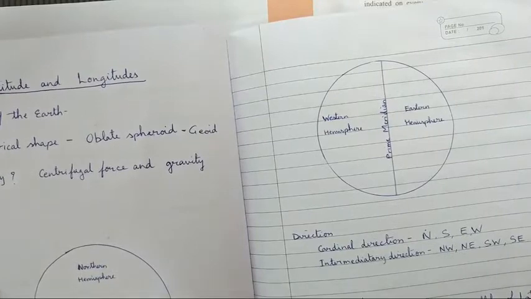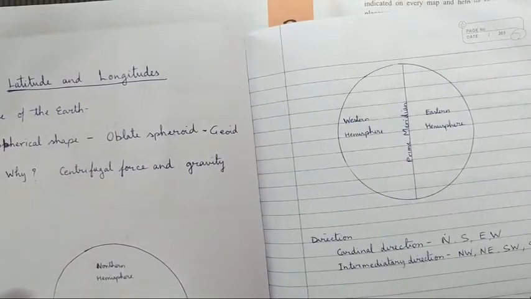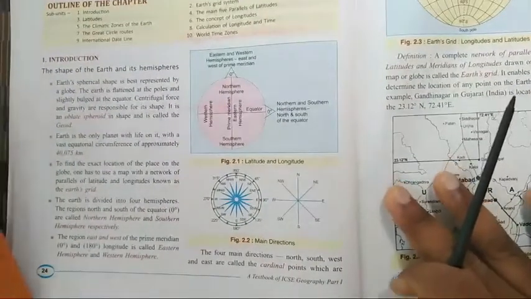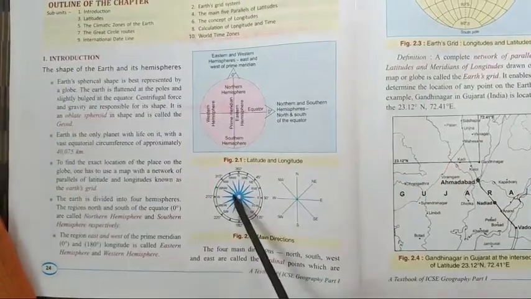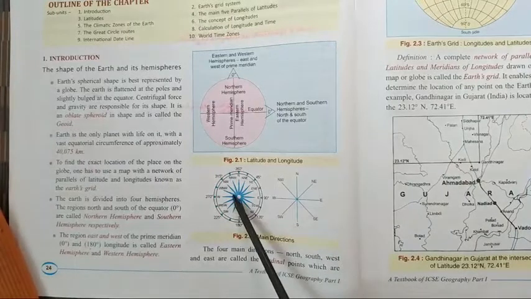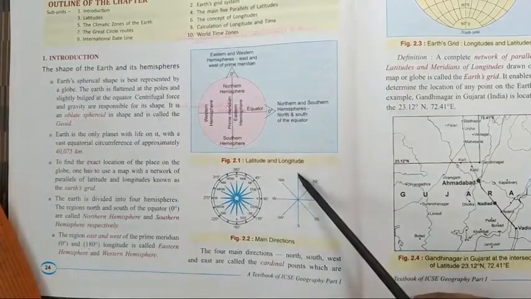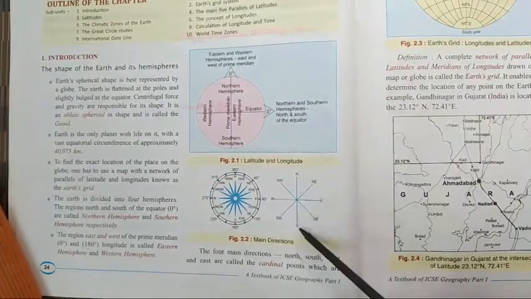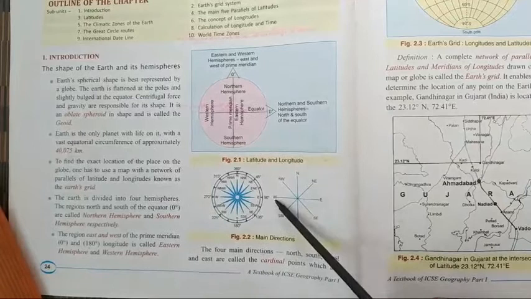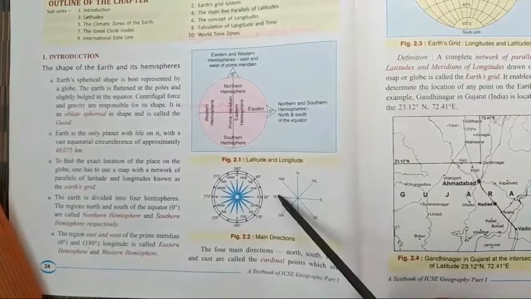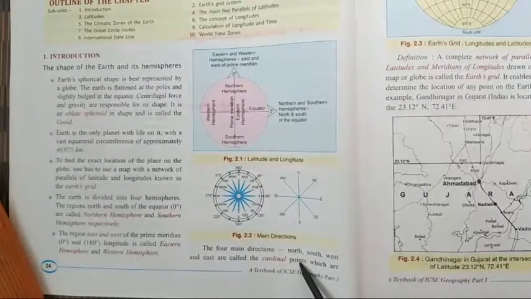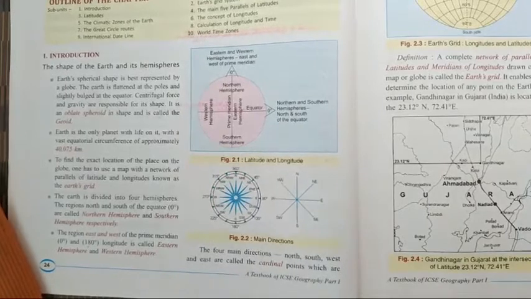Now the next topic is direction. Let me show you from the book. As you can find in this diagram, there are 4 directions. What are they? All of you must be knowing. That is north, south, east and west. These 4 directions are called what? Cardinal directions or cardinal points.